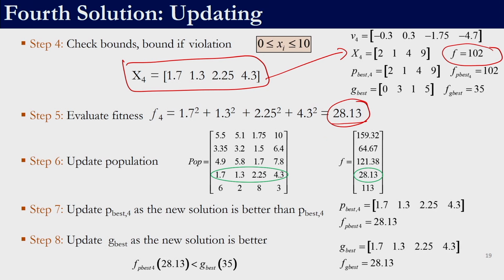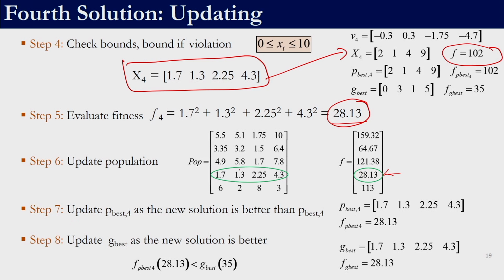28.13. However, even if it had been 128.13, we will update it, right, as we have been stressing time and again. The new solution will always be updated in the population, there is no greedy selection, right. So, this solution enters the population, right. So, that is done.